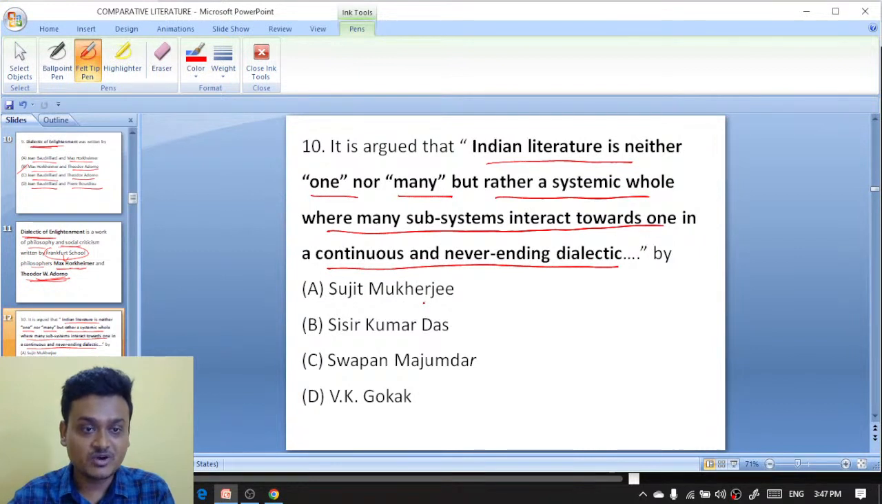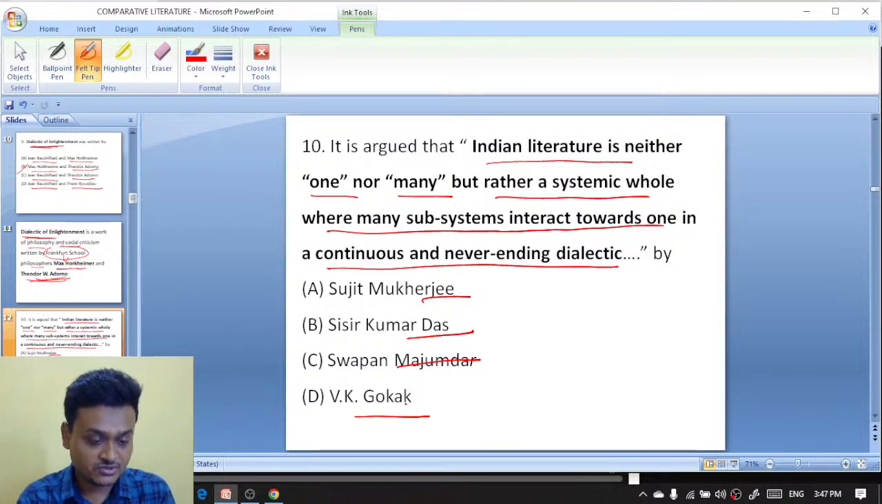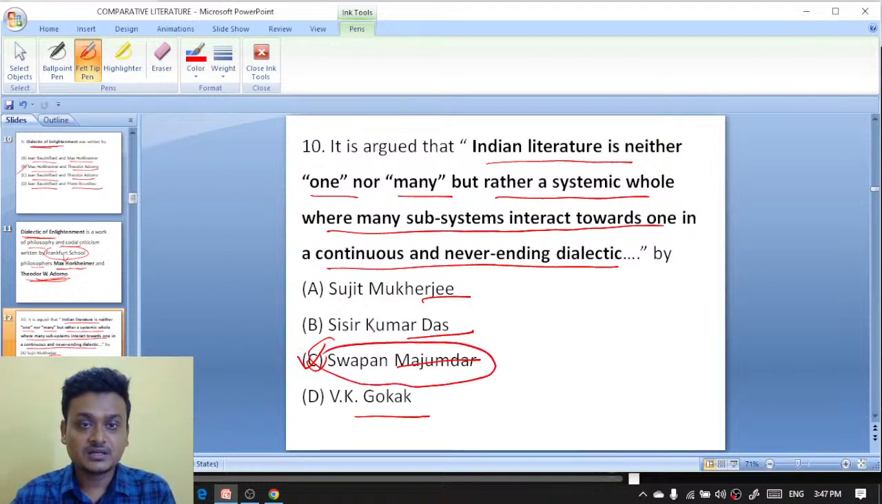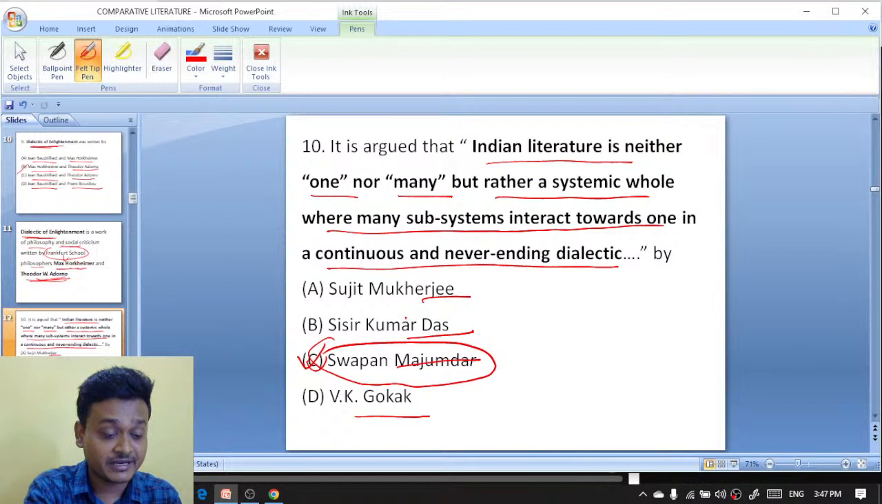Who said this? The options are Sujit Mukherjee, Shishir Kumar Das, Sapan Majumdar, and G.K. Gogak. What should be the right answer here? Here the right answer is Sapan Majumdar. Sapan Majumdar has said that Indian literature is neither one nor many, but rather a systematic whole where many subsystems interact towards one in a continuous and never-ending process. So it is Sapan Majumdar.